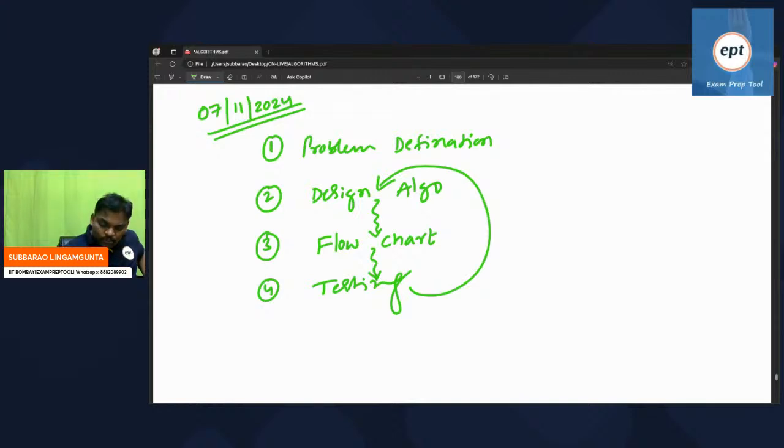Now the fifth step. Almost the algorithm is ready. The program is not ready, the algorithm is ready. When the second step is over, almost 80% of the algorithm is done. Whenever the second, third, and fourth steps are over, the algorithm is approximately 100% available. Only the algorithm is available, not the program.